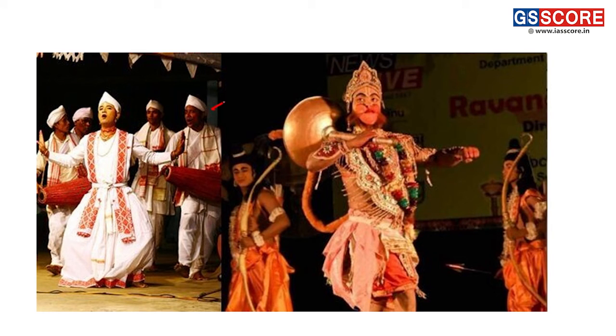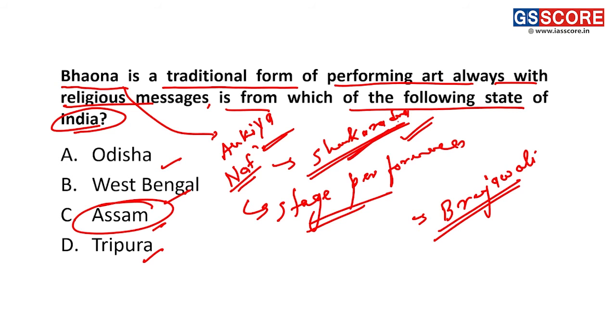This is the staging of Ankiya Nat. This is the staging of Bhavna of Ankiya Nat, and we find religious themes here from the Ramayana and Mahabharata. Some epics also dominate, with the victory of truth over evil at the climax. Mythological kings, queens, demons, gods and soldiers were used in this play, and this was started by Shankardev, as I have mentioned here.